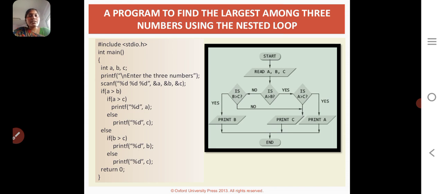Suppose the condition is true, we move on to the next condition, if a greater than c. Suppose the first condition is false, then it goes to the second condition, if b greater than c. If the first condition is true only, then it goes to the next condition, if a greater than c.